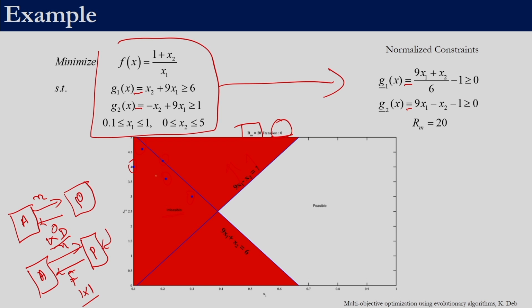Initially all the 5 solutions which we randomly generated are in the infeasible zone, whereas this is our feasible zone. So what we are expecting is, as the algorithm proceeds, the solutions move to a feasible region, and once they have moved there, they start finding better solutions, right. As you can see, all the 5 solutions are moving. They have now moved into the feasible region. Along the feasible region, they are still searching for a better fitness function value. We run it for 50 iterations. You can see the iteration counter over here. At the end of 50 iterations, all of the solutions seem to have converged to a particular point, right.